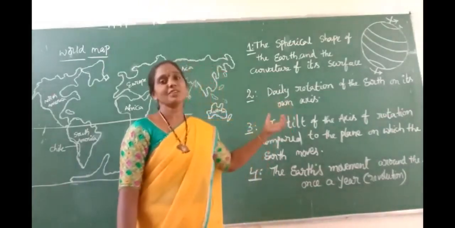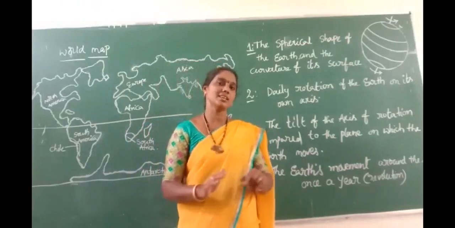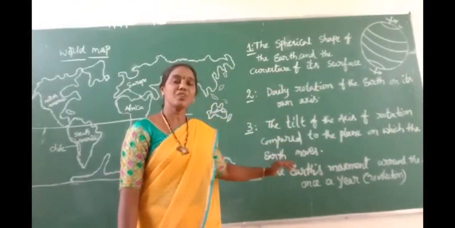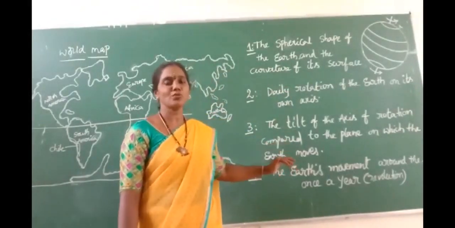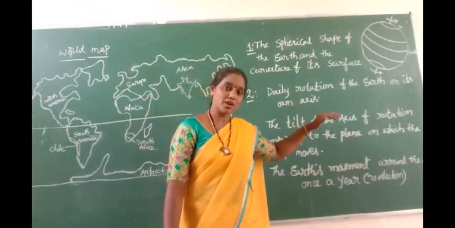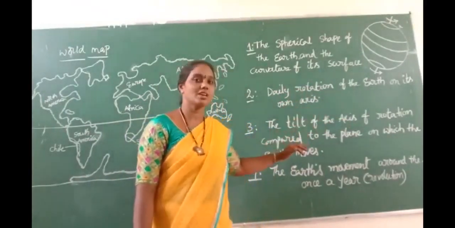Now, the factors of how the seasons occur. These are the four factors. These factors should be clearly understood. The reasons for the seasons happening: What are the Earth's movements? How are day and night formed? How are the seasons formed?